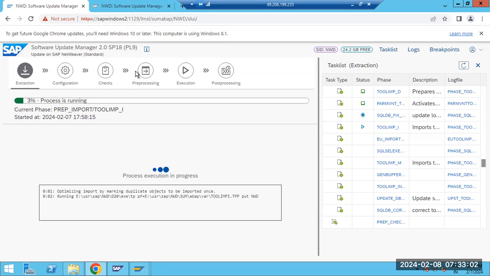That is why I need to explain this session diagrammatically, to understand what has happened and what will happen. So we'll wait for that one. Since we progressed today up to checks, tomorrow I will explain the pre-processing and execution phases.